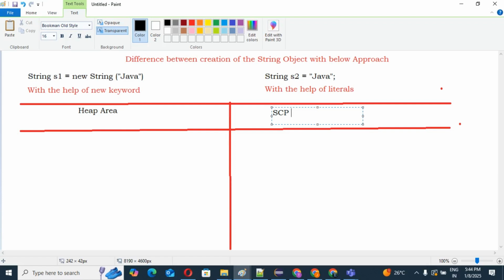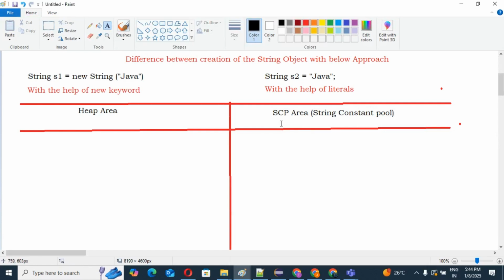SCP area. So what is the SCP area? That is the string constant pool. Just keep in mind this is the string constant pool, and this is the name of the SCP.